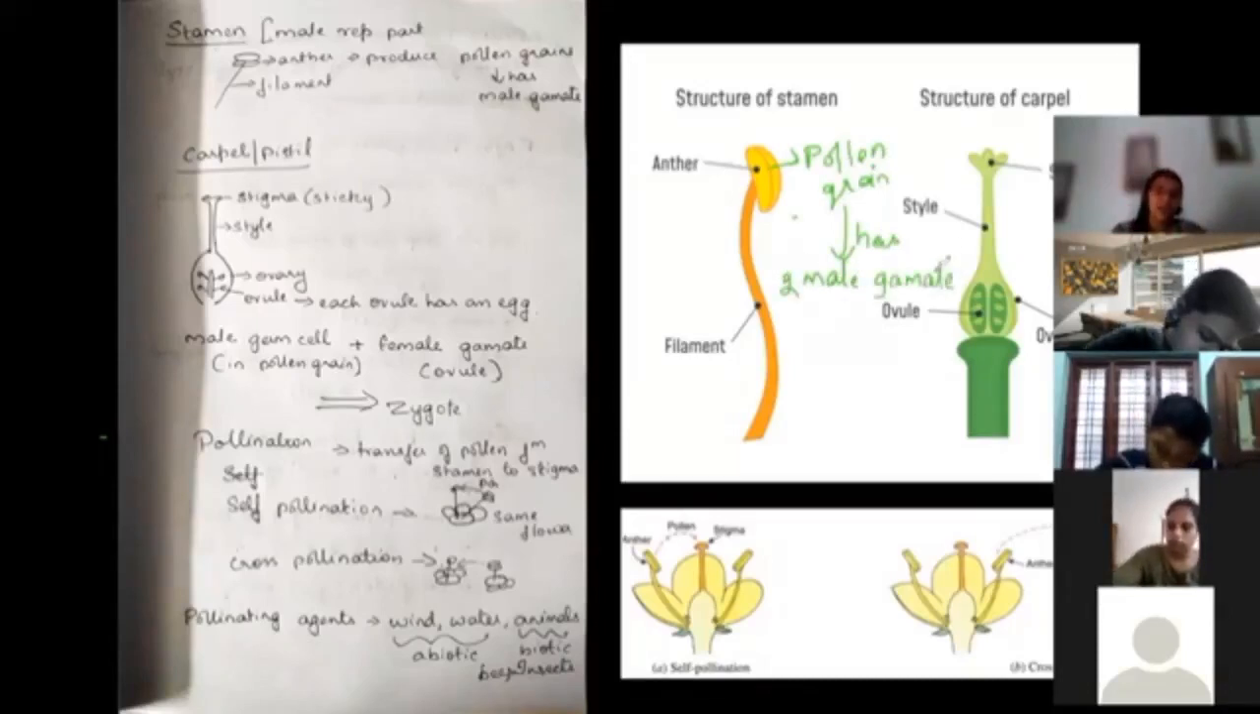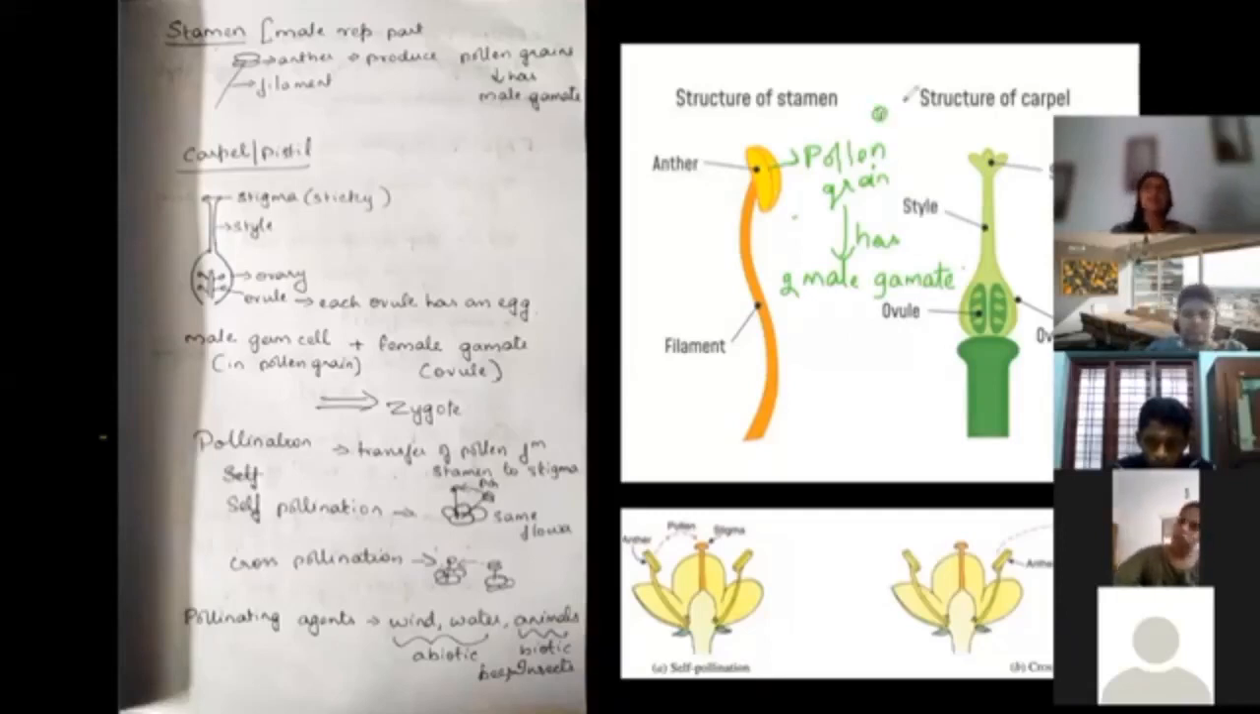Am I very clear with this? Are you guys clear with this? So, I'll explain that once again. The stamen is the male reproductive part. Stamen has a filament, which just supports the anther. Anther is generally bilobed, and inside the anther, pollen grains are produced. Inside each pollen grain, it will have two male gametes.